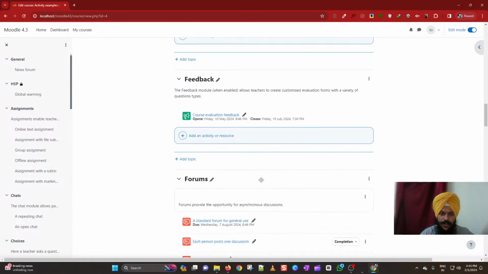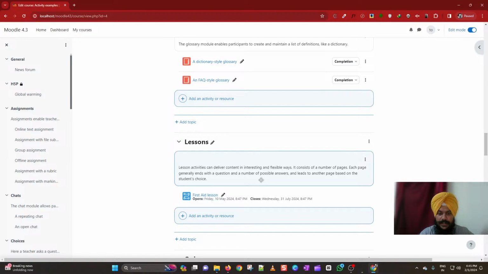to another course. The first option is that you back it up as an mbz file, which is the regular process of using it as a backup of the course and then restoring it. That is applicable or advisable when you are using this course from one Moodle site and the other course is on a separate Moodle site. In that way you can use that.